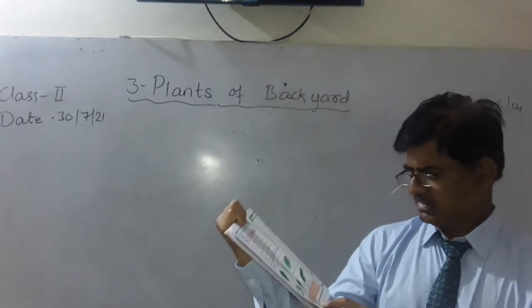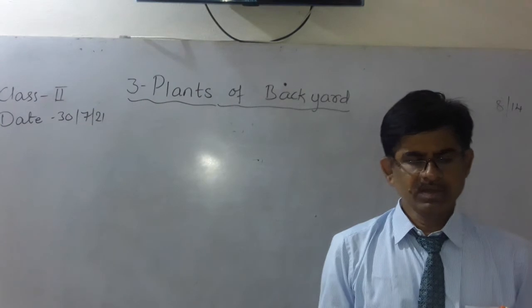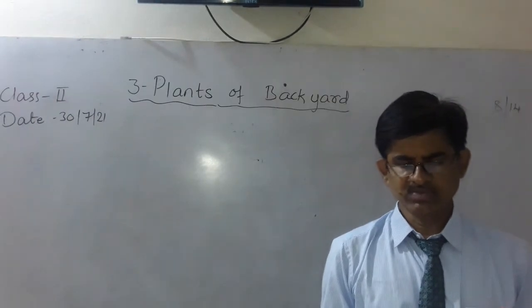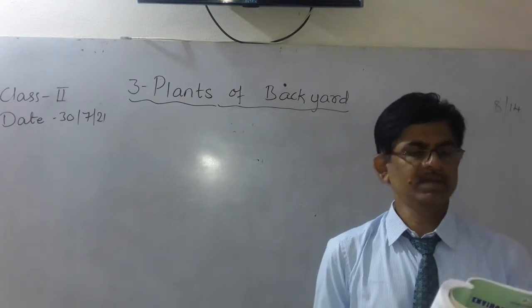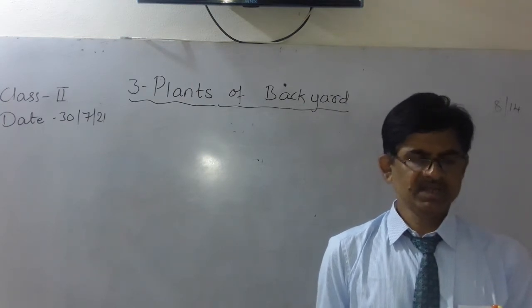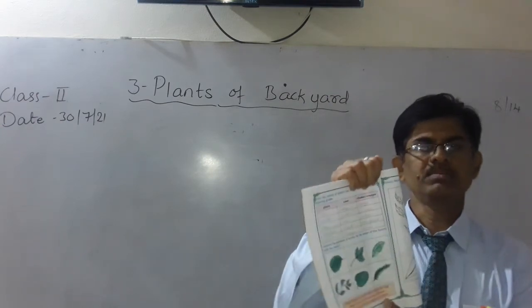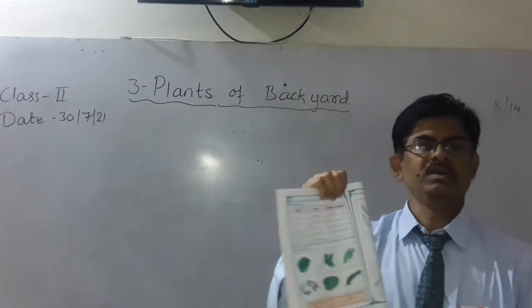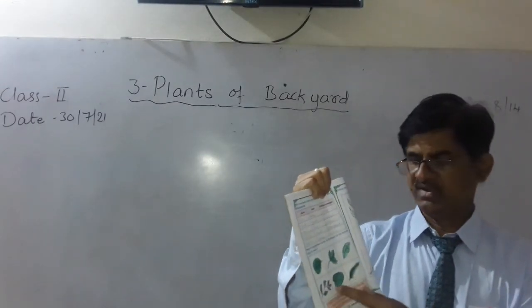Here what have they asked? They have asked on page number 29 to write the names of plants you have seen under the following groups: plants, trees, climbers and creepers, in the column. You are supposed to write in the column, and also how the leaves are different.